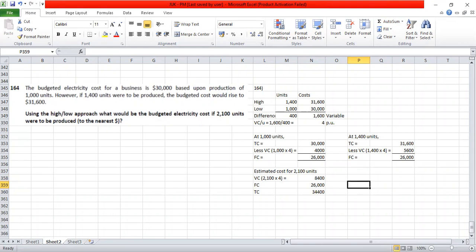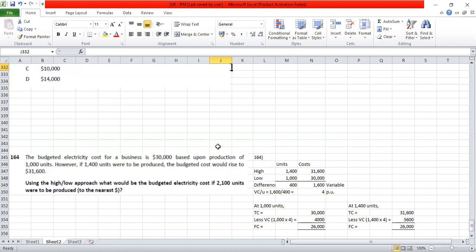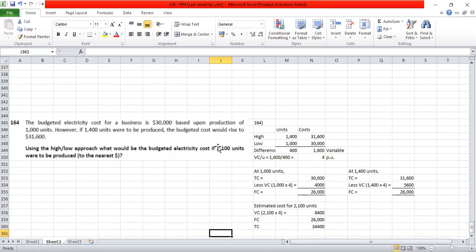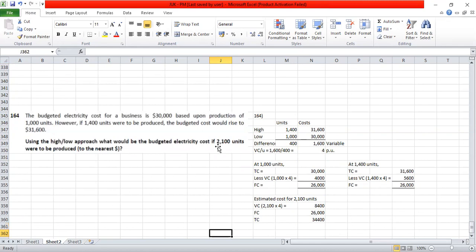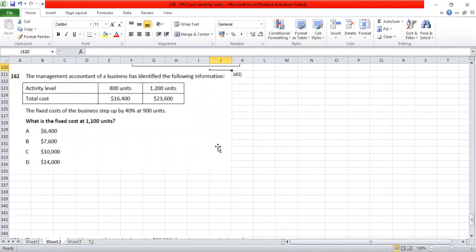The reason why I put aside the previous question was there is an adjustment included in that. If this concept is clear, we will take up that one. If this concept is clear, that is question number 164. This is how the high-low method works. So let's take it up. 162.